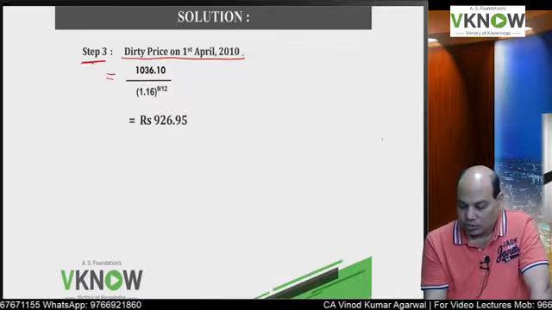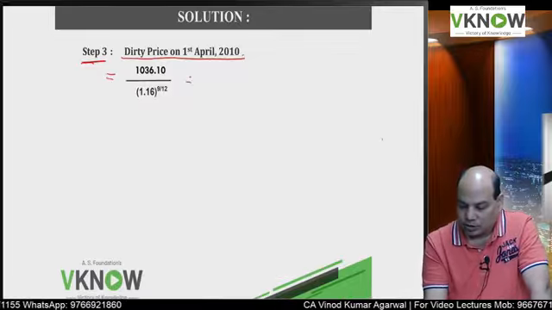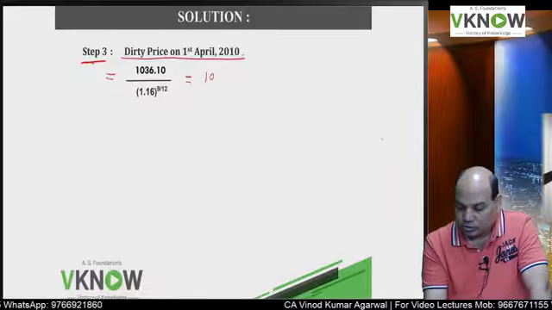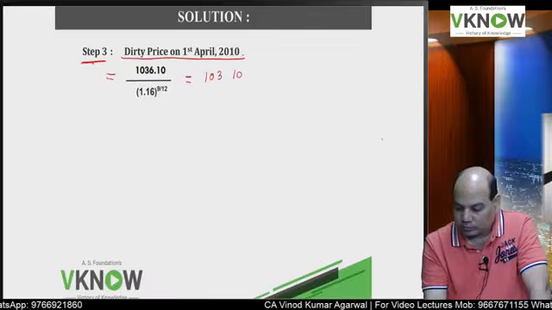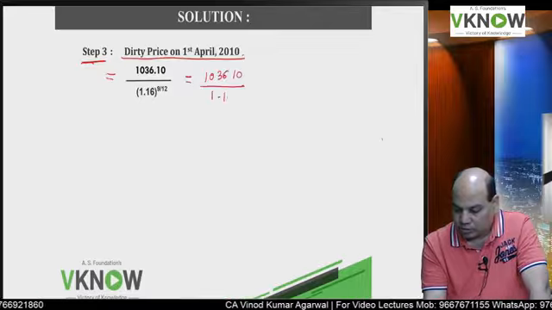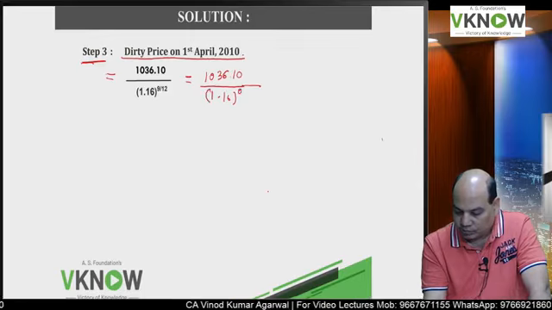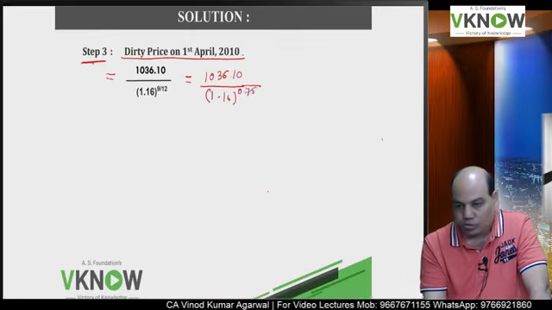So that will be simplified. First you simplify that, 1036.10 divided by 1.16 to the power 0.75, and I have told you how to solve it.